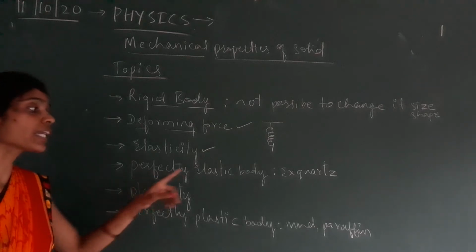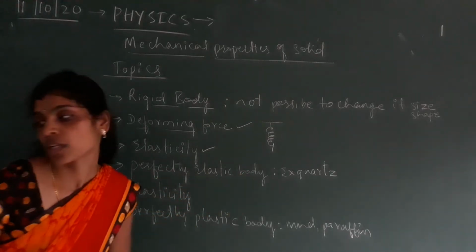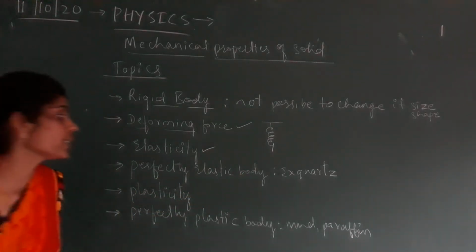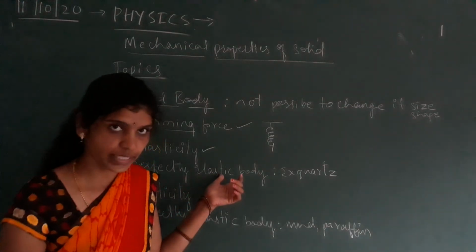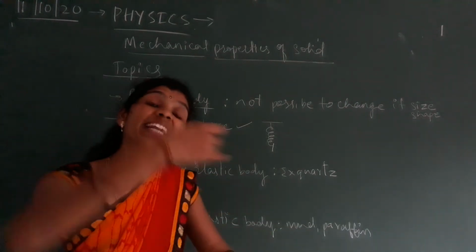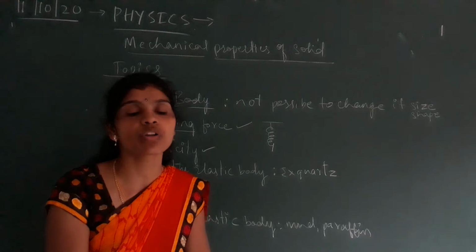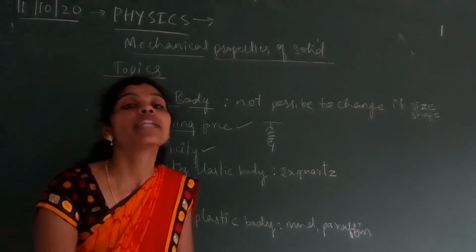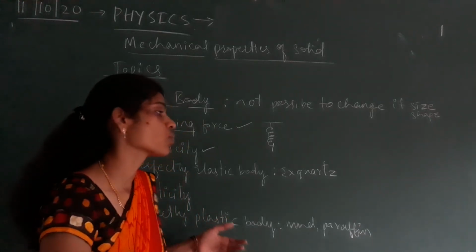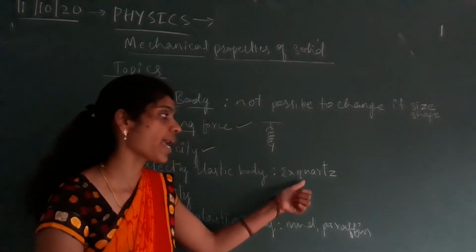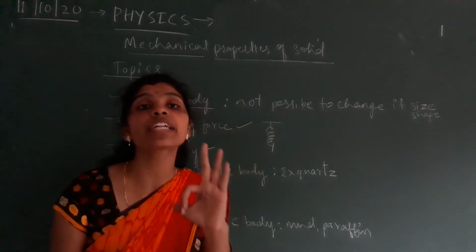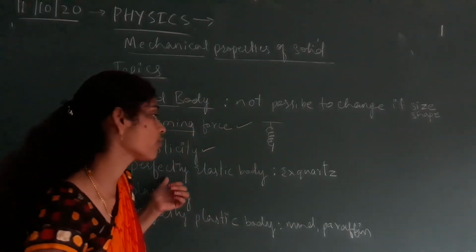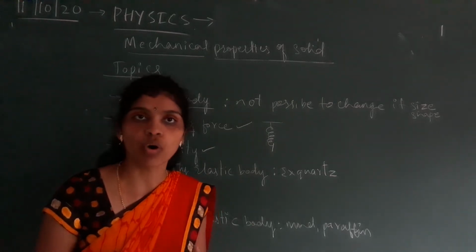So, a perfectly elastic body is again a property of the material itself: it regains its original size or shape after the removal of the deforming force. We can quote quartz as the perfect example of a perfectly elastic body.